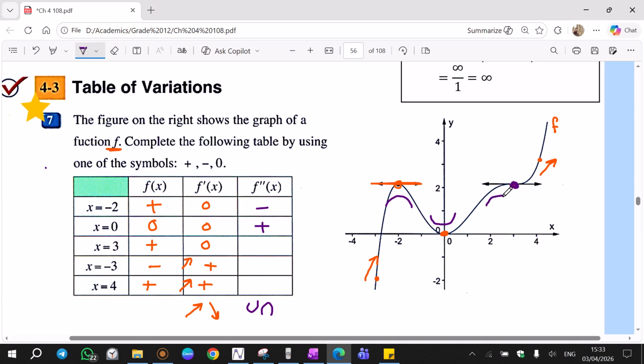Why? Because this side is convex, this side is concave. 3 is between them, so 3 is inflection. It will be 0. -3: -3 is in this region where the graph is convex. At -3, this piece of the curve is a part of the convex region. Negative. 4 is in a region that is concave. See, 4 is in the concave region, which is positive.